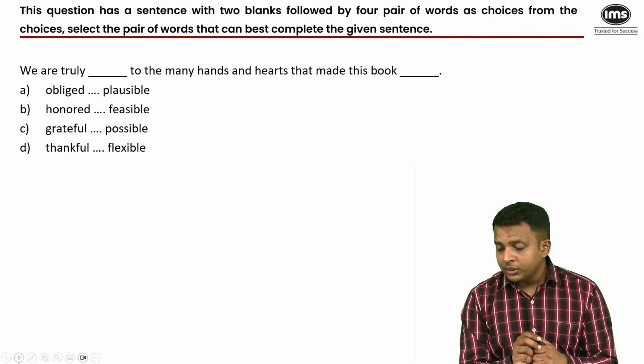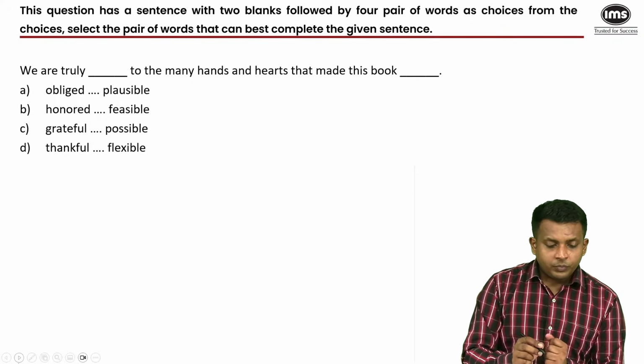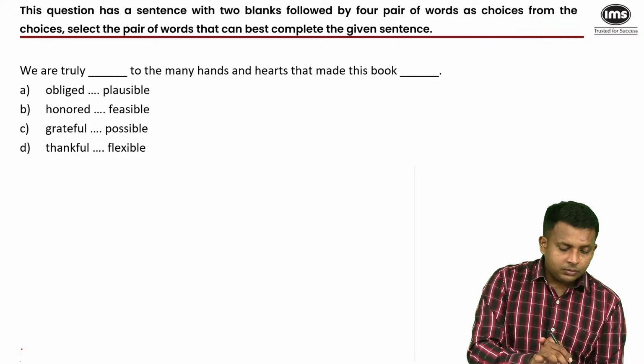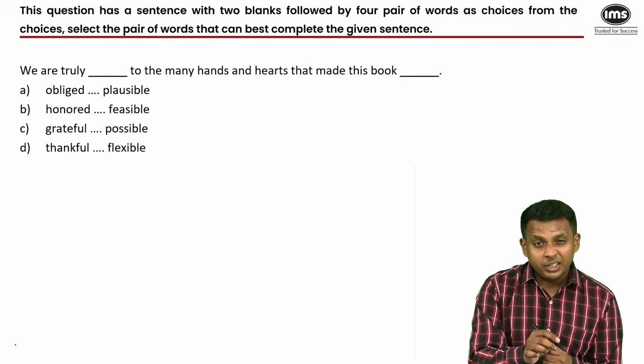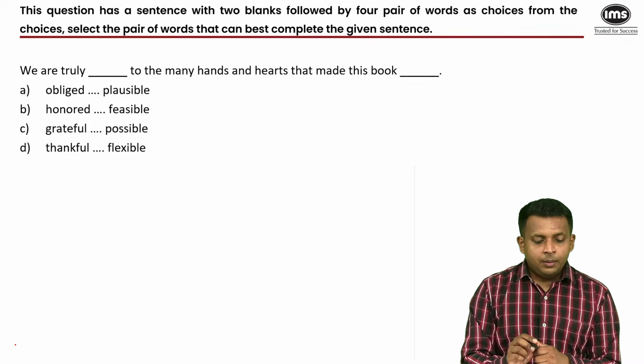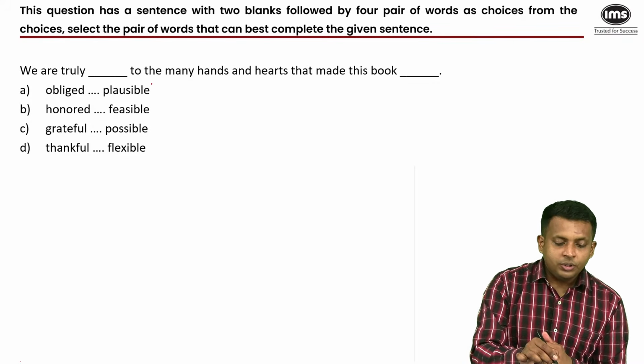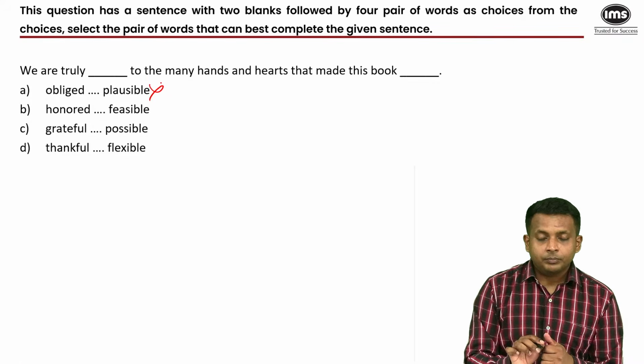Now, among the options, let's see what you guys have answered. Right. So just because you have an obligation towards someone does not necessarily mean that you are thankful. But yes, you can technically use obliged in this sentence, but what you cannot use is plausible.